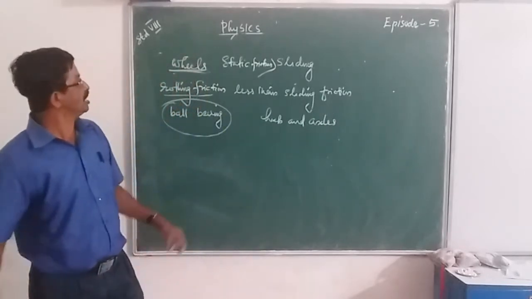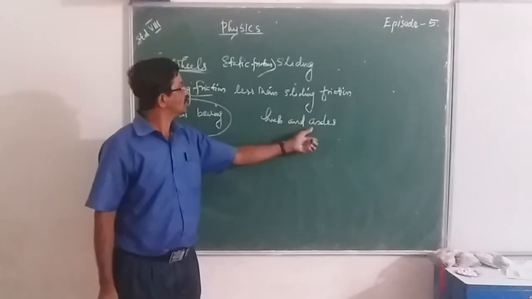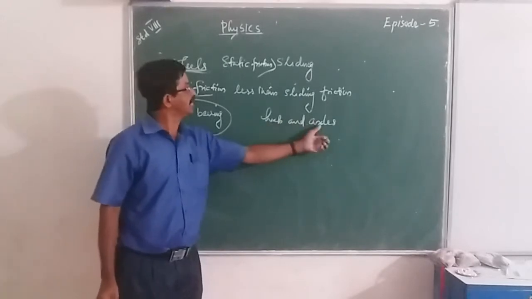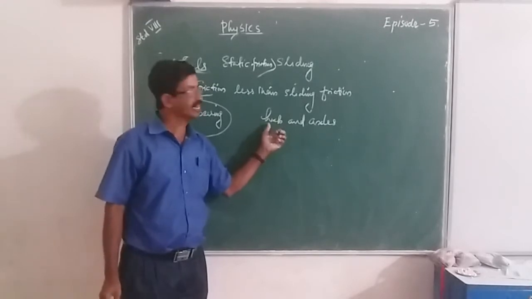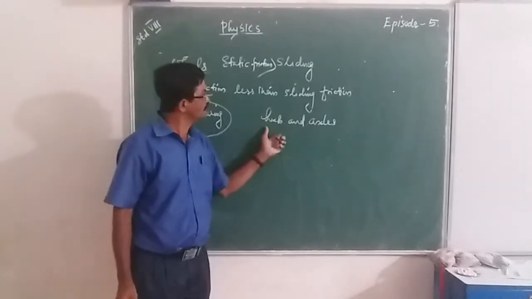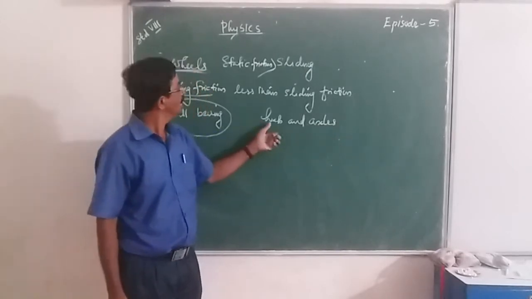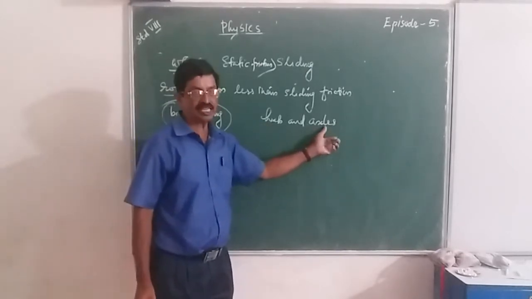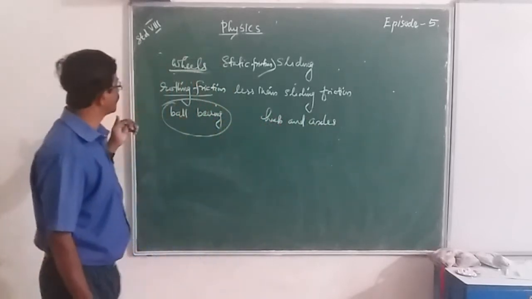A very common example is in the ceiling fan and bicycle, where we use hub and axles. Here the sliding friction is converted into rolling friction by using hub and axles in the ceiling fan and also in bicycles.